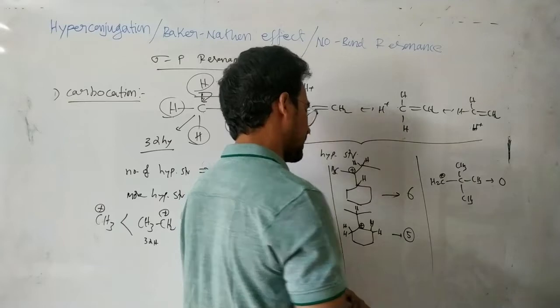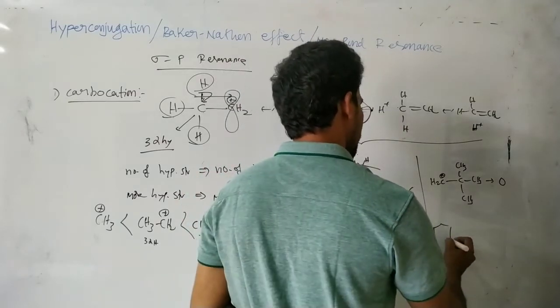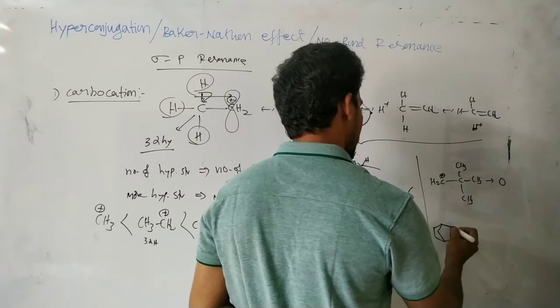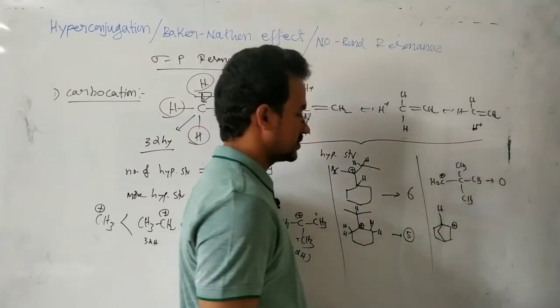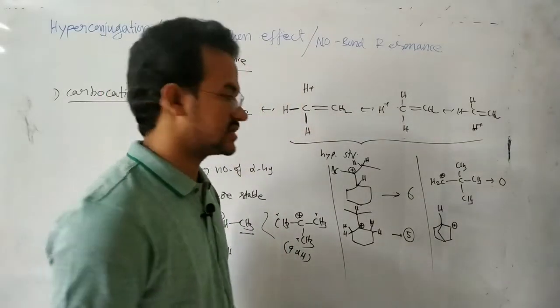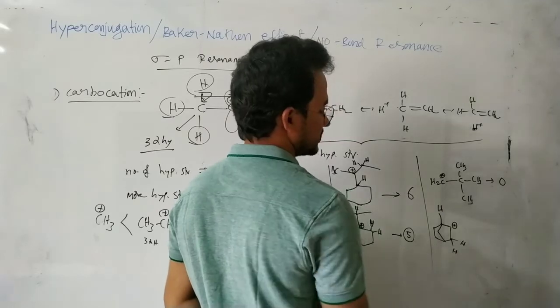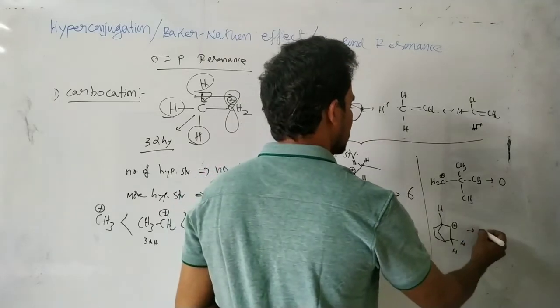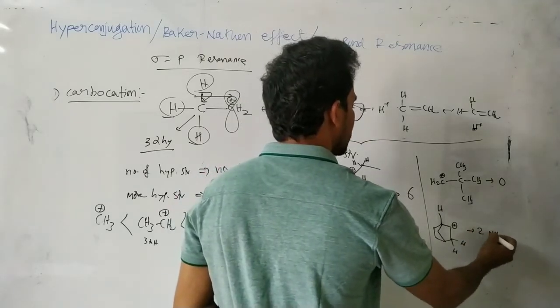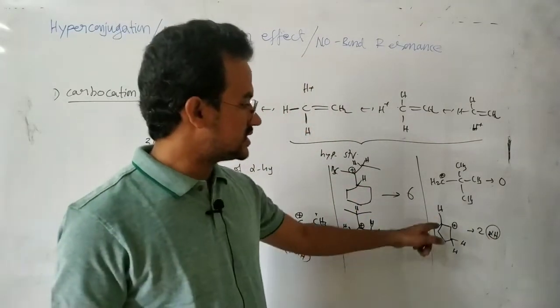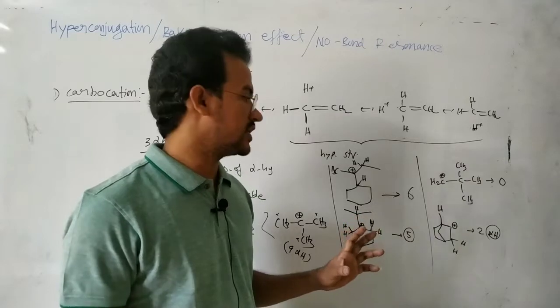Next, first suppose we see this one. Here there is a hydrogen. This is a positive charge. Now how many hyperconjugate structures for this one? In this case, it is a hydrogen, it is a hydrogen, this is hydrogen. So a total of 3 alpha hydrogens are there, but only 2 alpha hydrogens are involved in hyperconjugation. The bridged hydrogens are not involved in hyperconjugation.